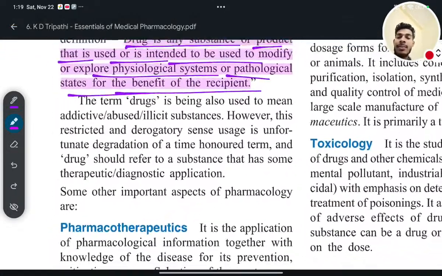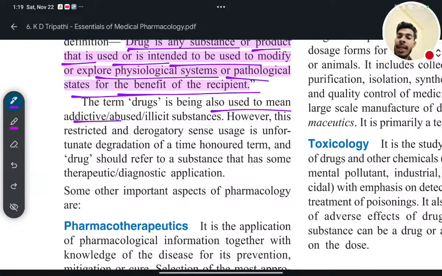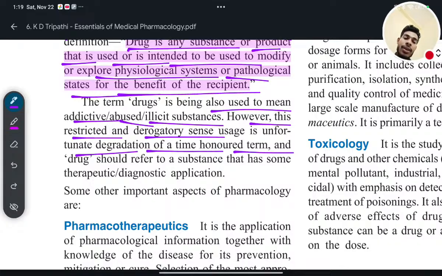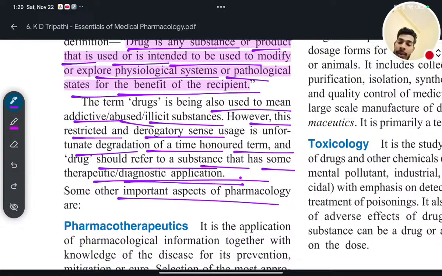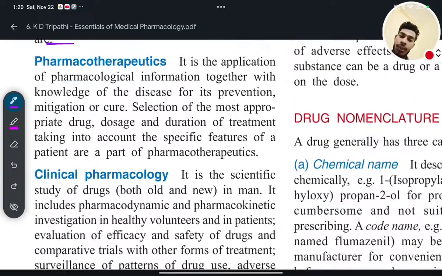The term drug is also used to mean addictive, abused, illicit substances, mainly Schedule X drugs. However, this restricted and derogatory usage is an unfortunate degradation of a time-honored term, and drug should refer to a substance that has some therapeutic, diagnostic or other application. Some other important aspect of pharmacology is pharmacotherapeutics.